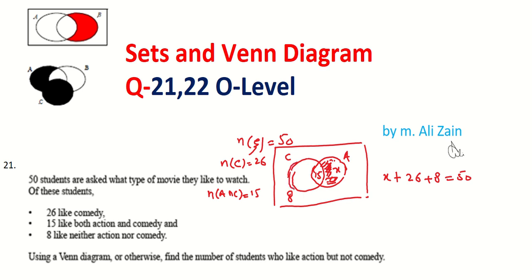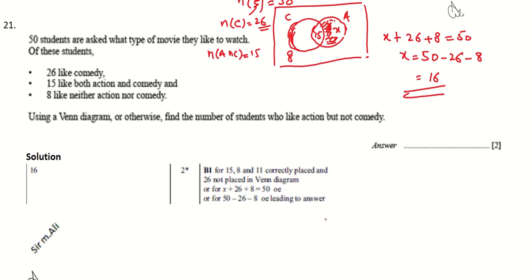26 are the number of students who like comedy, and the 26 cover the 15 students who are common in both C and A. So the value of x, which is only action but not comedy, is equal to 50 minus 26 minus 8, which is 24 minus 8, that is 16. So the number of students who like action but not comedy is 16. 16 is the required answer.